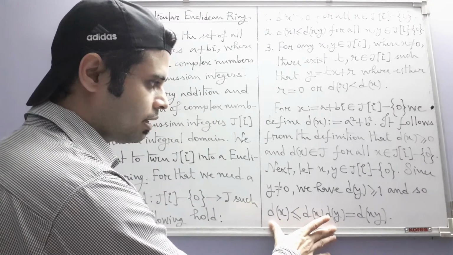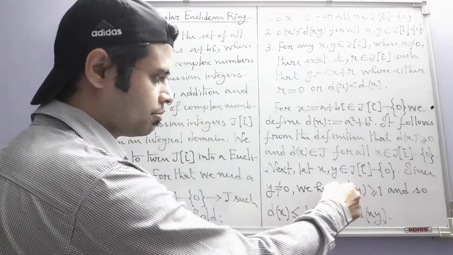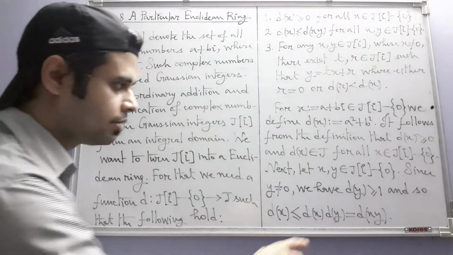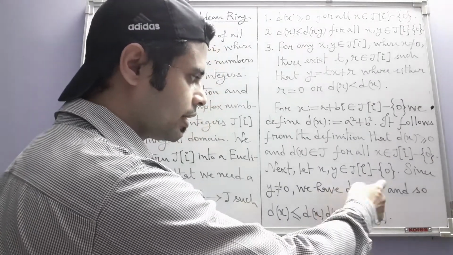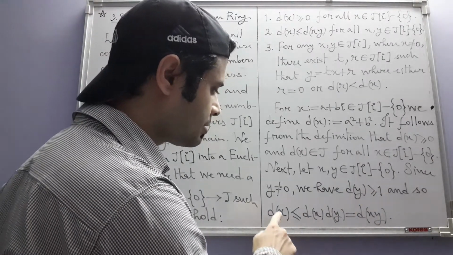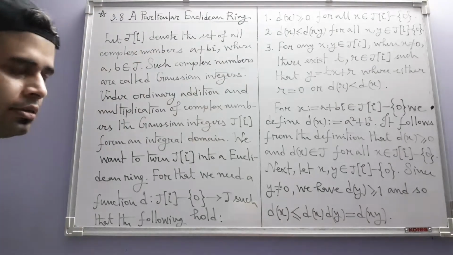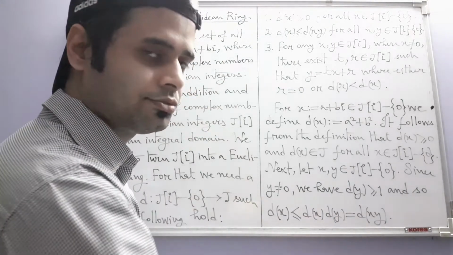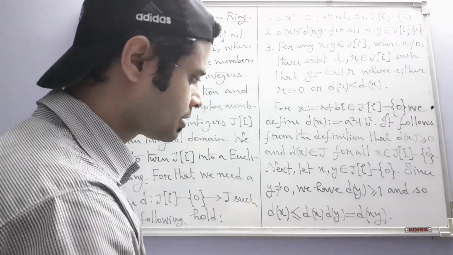This inequality is obtained by multiplying both sides by d(x), and the inequality preserves its direction because d(x) is a non-negative integer. If we multiply by a negative, then it reverses the inequality.